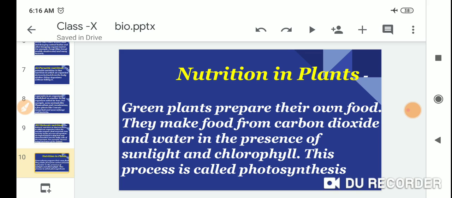Nutrition in plants. Green plants prepare their own food. They make food from carbon dioxide and water in the presence of sunlight and chlorophyll. This process is called photosynthesis.